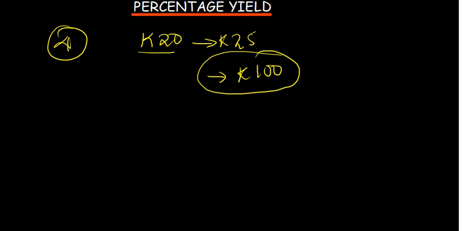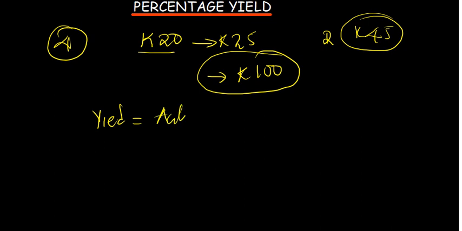For example, someone can come and say, okay, I want to buy two books, and instead of 50 kwacha, I've got 45 kwacha. So instead of you getting 50 kwacha for two books, you're going to get 45 kwacha. That is going to reduce the amount that you're supposed to expect. And so to calculate your percentage yield, how much you've yielded, percentage yield is given by the actual yield. For example, instead of selling everything at the 100 kwacha you planned, you're going to sell everything at 90 kwacha.